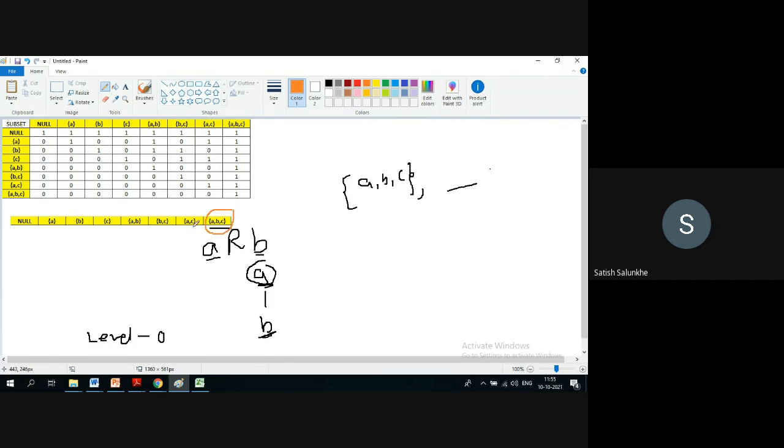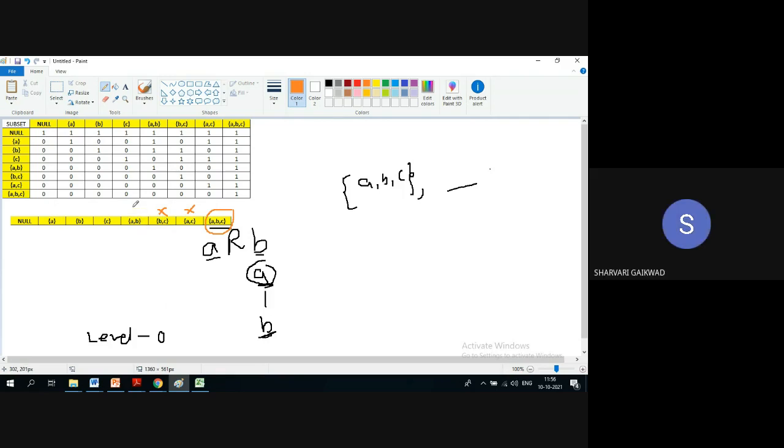What about A comma C? To whom is it related under subset? What are the comparable elements? A, AC and ABC. So that means apart from itself, it is also related to A comma B comma C. Therefore, it is not the right candidate at level 0. What about this? It is also not, because it is also related to ABC and itself. Apart from itself, it is also related to some other. What about this? It is also not.